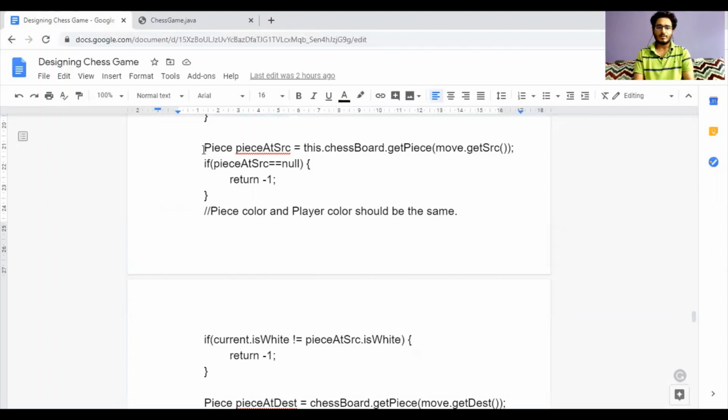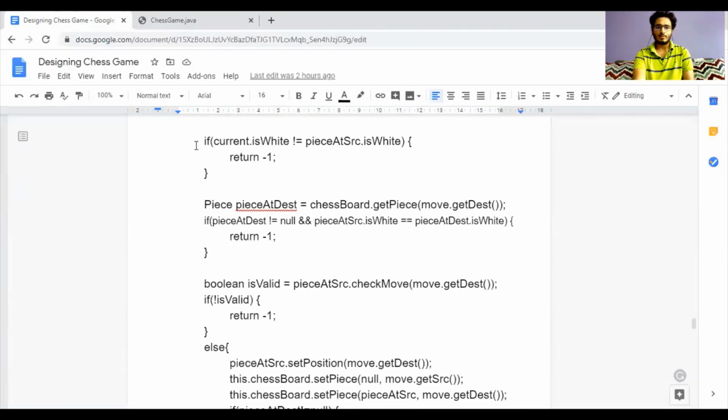So if there is no piece at the source cell of the chessboard, then the move is invalid. Now there was a condition that a player can only move their own piece, that is, the color of the player and the color of the piece should be the same. So if they are not the same, then also there is some error.